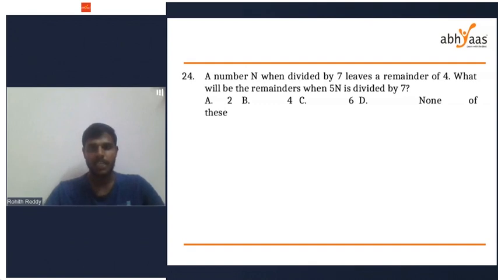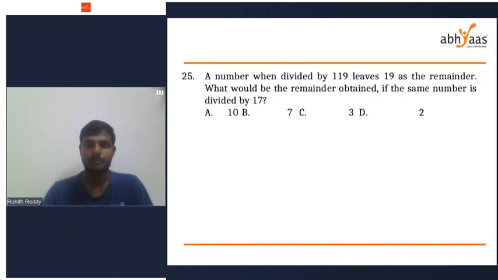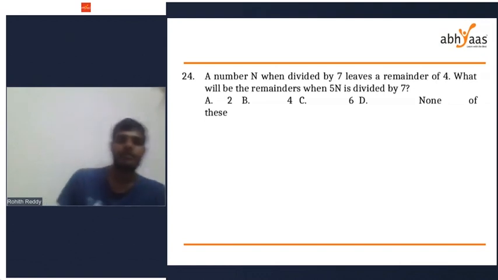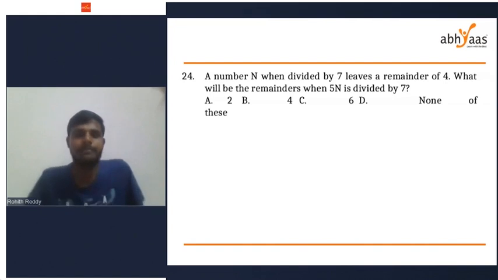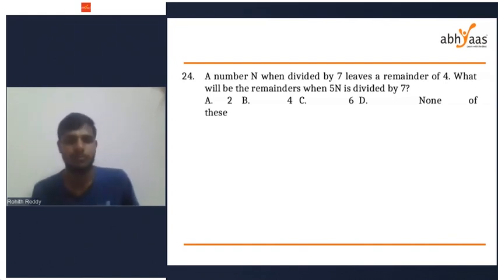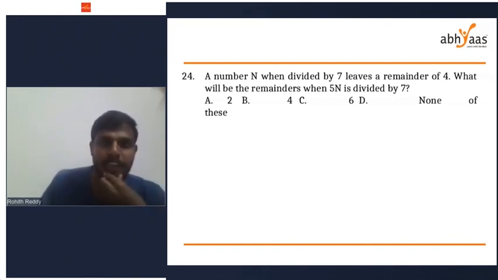I want an answer from everyone for question number 24. Same model. A number n divided by 7 leaves a remainder of 4.